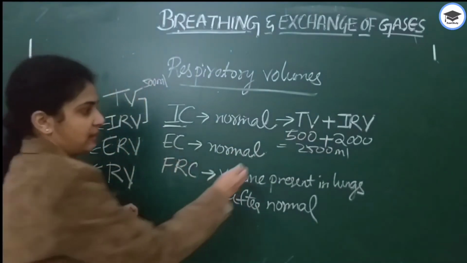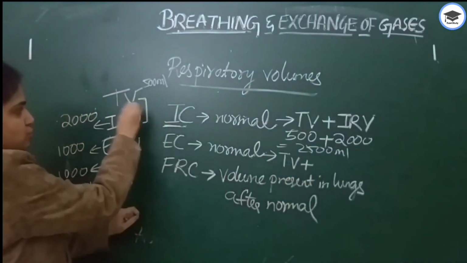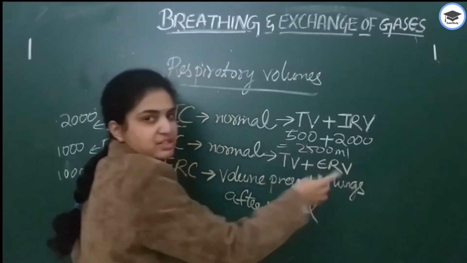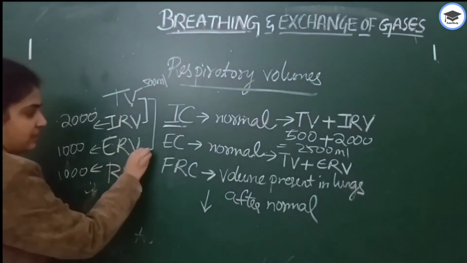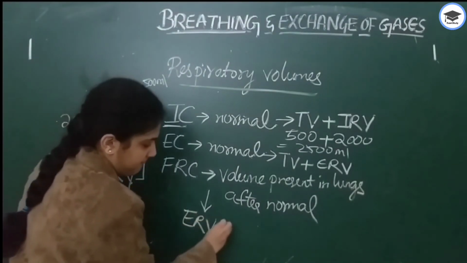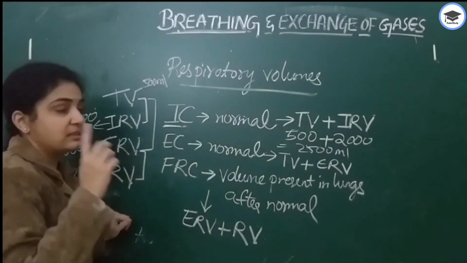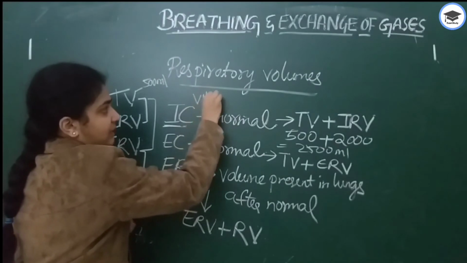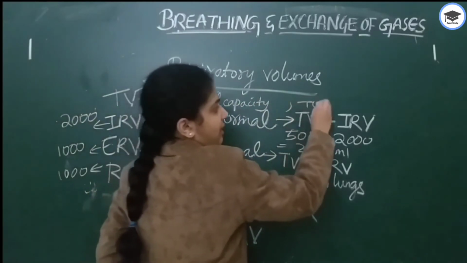For expiratory capacity, tidal volume plus expiratory reserve volume. Then for functional residual capacity, we should add expiratory reserve volume plus residual volume. This is functional residual capacity. Next, there are two important things. These two they will ask in NEET: that is vital capacity as well as total lung capacity.